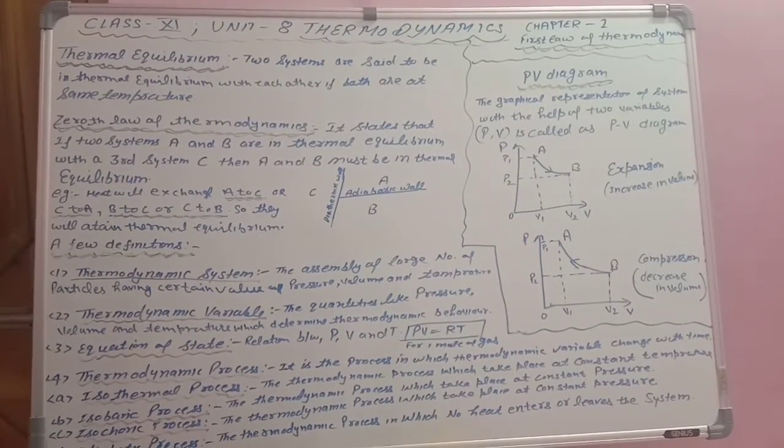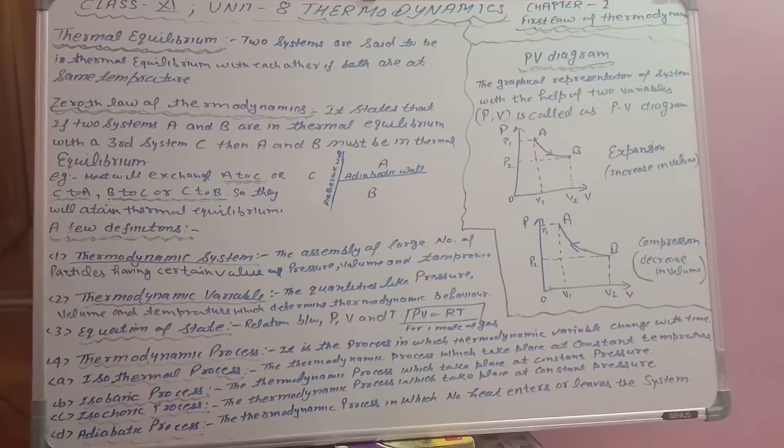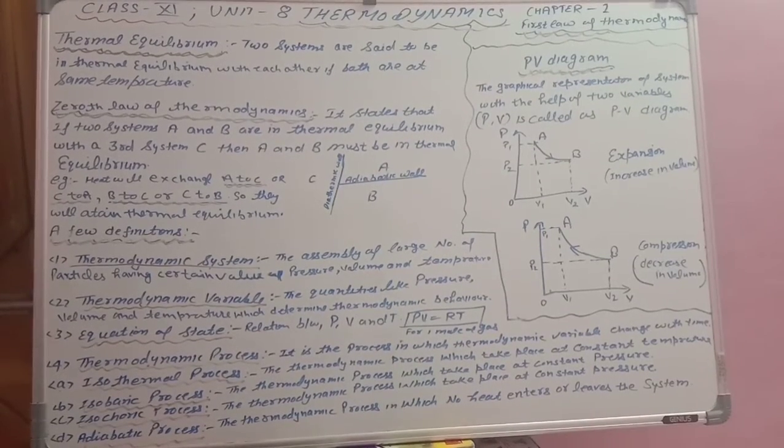As you know, thermo means temperature and dynamics means change. So thermodynamics means the properties of a system will change with change in temperature. Let us start our first topic of this chapter, that is thermal equilibrium.